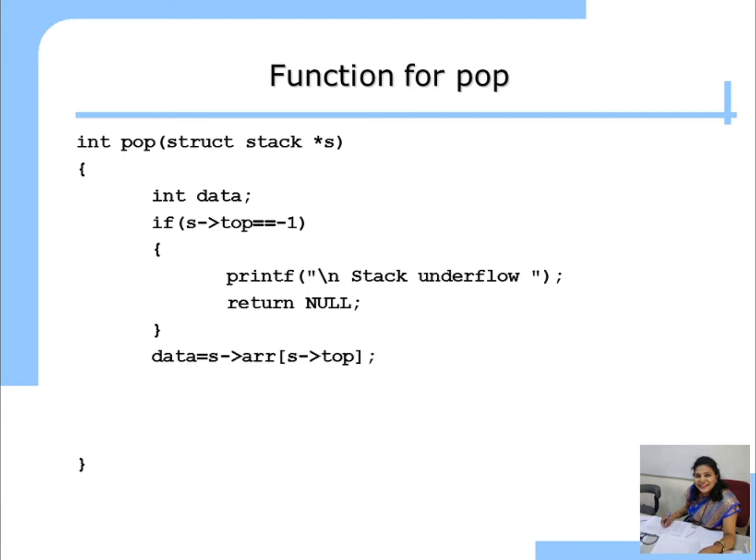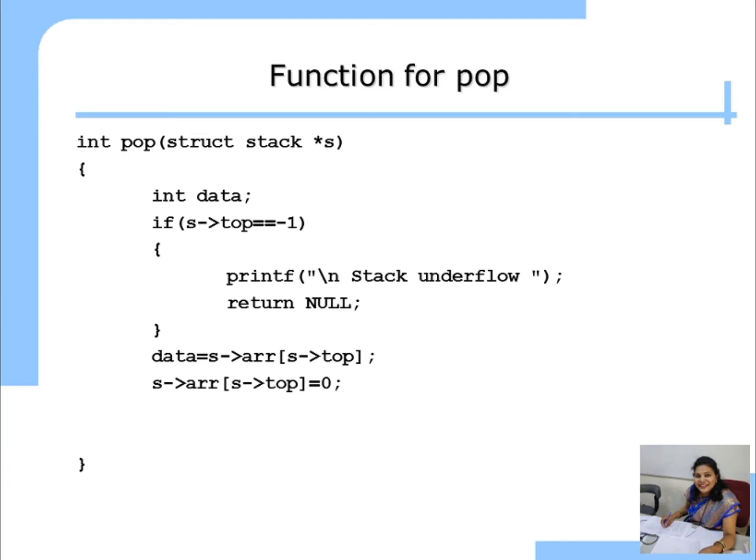Since the array is in the structure and top is a structure member, we access them with the help of the structure variable. So data is equal to S of ARR of S of top. Next, after storing the value to be deleted into the data variable, we perform the actual deletion by the step A of top is equal to 0.